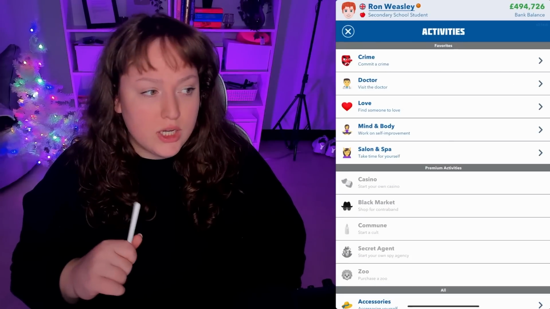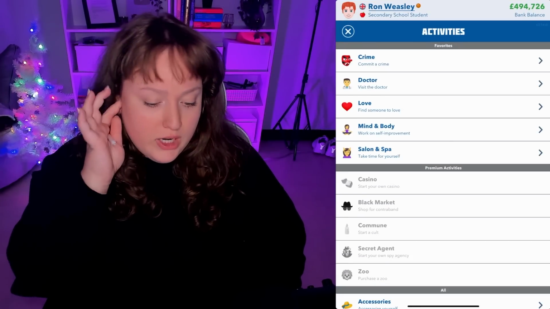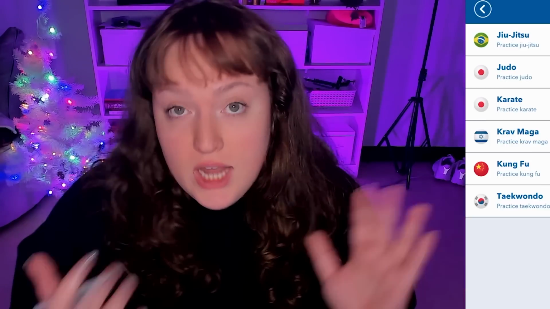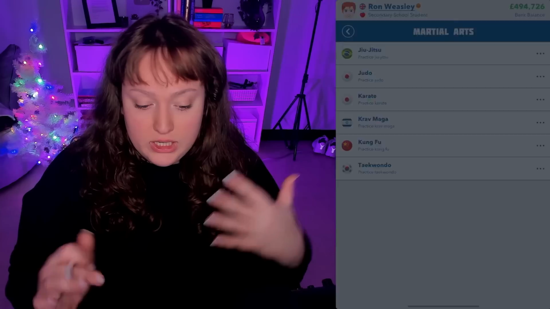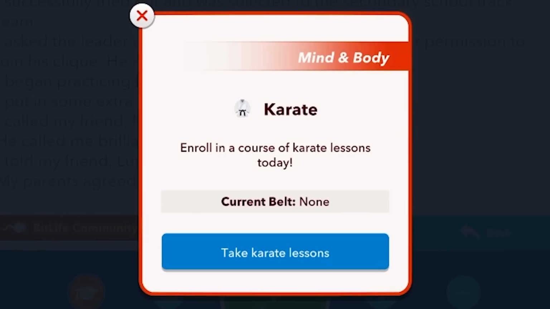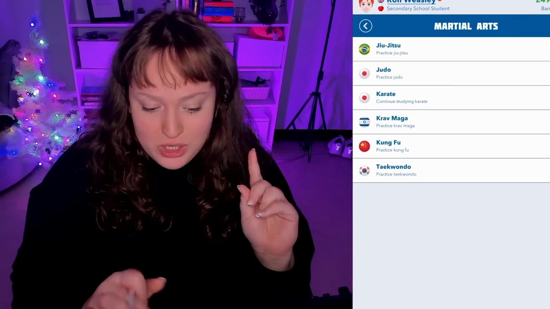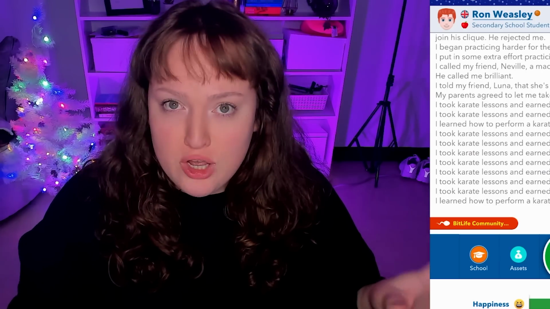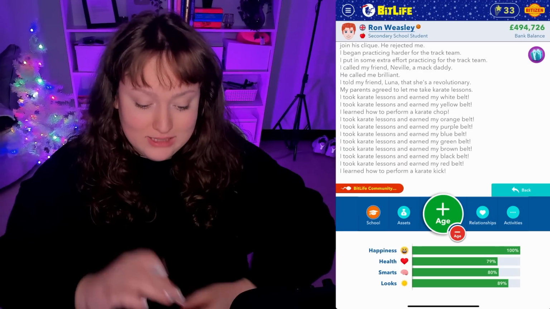So we're also gonna symbolize some magic combat training. We have to ask our parents to let me sign up for martial arts. With Harry and Hermione, we did karate, so we're gonna continue that. Perfect. Okay, take karate lessons. We're gonna do this until we absolutely perfect it. And we got the karate kick, so we are ready for magic combat. It's time we also act up in Umbridge's class, because that woman is crazy.